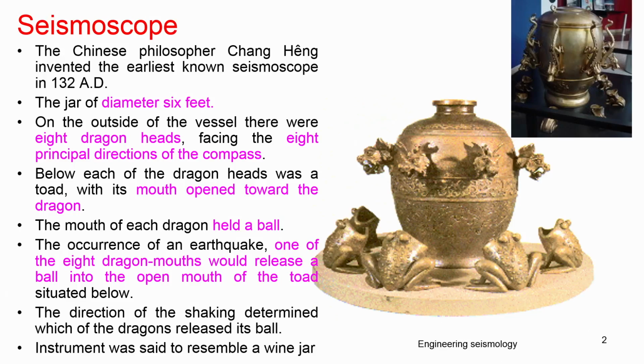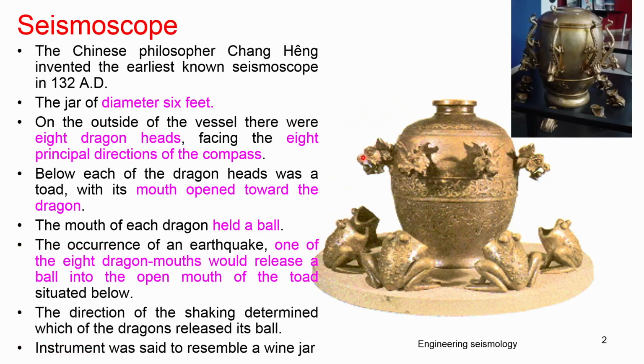Today, a couple of lectures will cover the portion that comes after the wave characteristics. Since historic times, human settlements and human beings have tried to escape from earthquake damage. In olden days, people had a seismoscope called the Chinese seismoscope, from the age of 132 AD, which resembles a big wine jar.